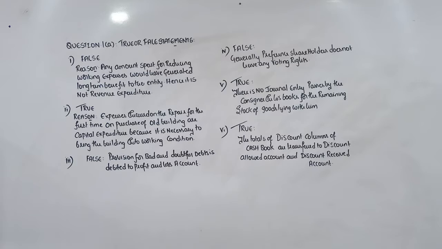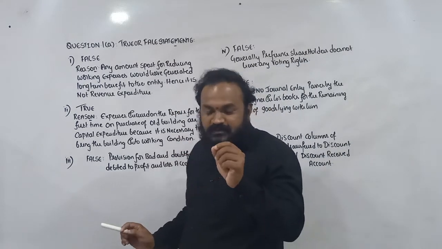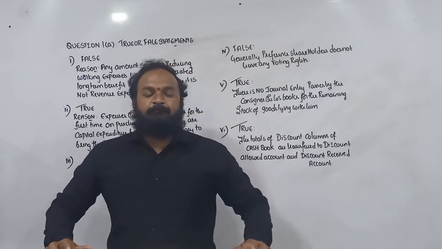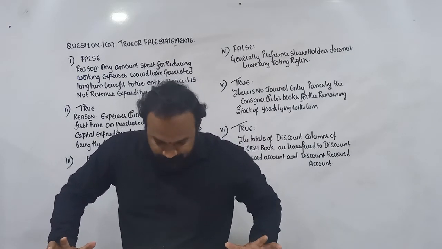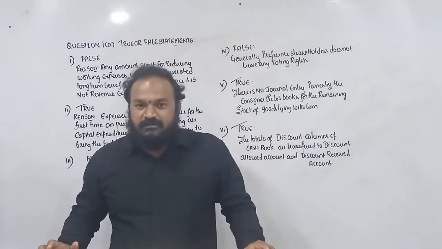Question number 1A is on true or false questions. A total of 6 true or false statements are given. First statement: any amount spent to minimize the working expenses is a revenue expenditure.